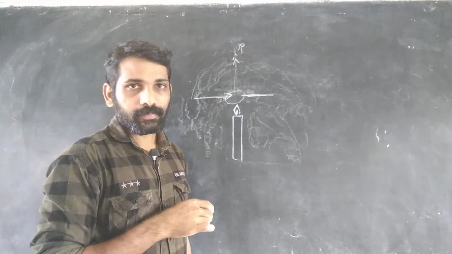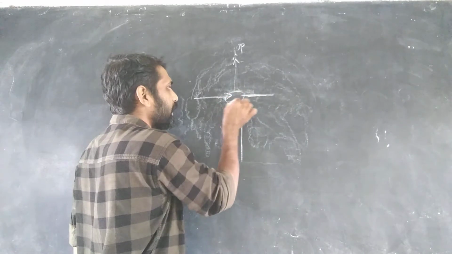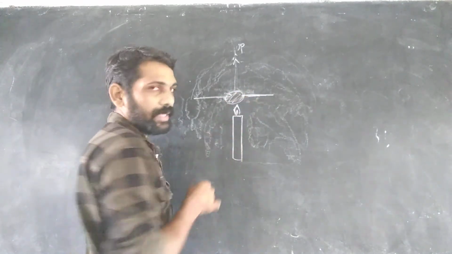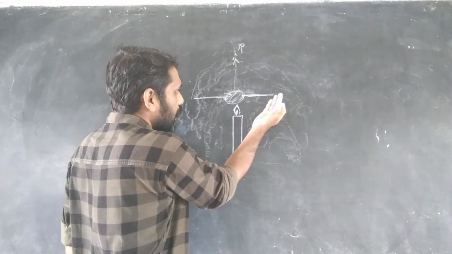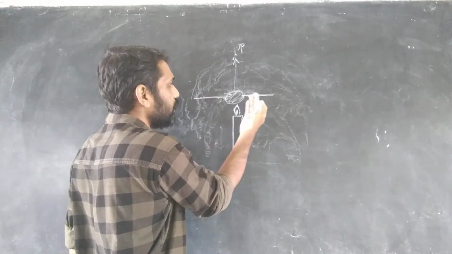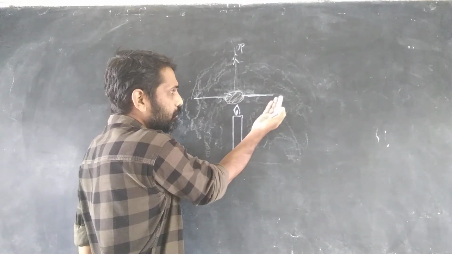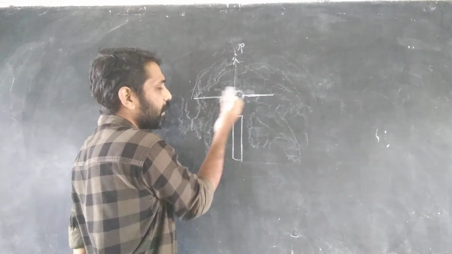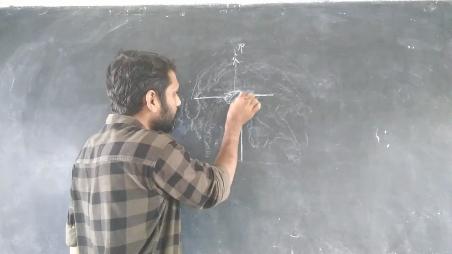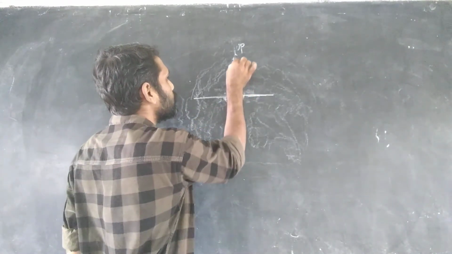Okay, and after that this air, which came from the sides of the candle, is heated and this air also goes up.